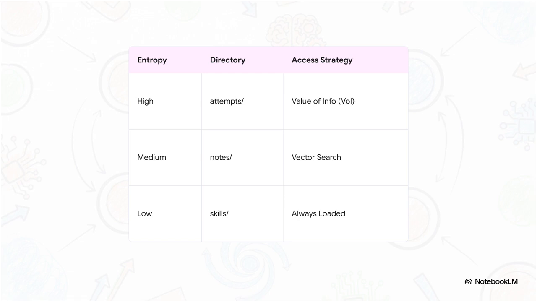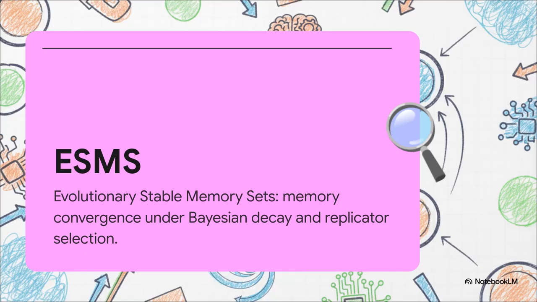Low entropy, high-frequency knowledge, like those validated skills, are super reusable, so they are constantly loaded in the active context window. Medium entropy data, like the notes, are retrieved dynamically via vector searches, but only when they're actually relevant to a specific task. And high entropy data? Those verbose, raw execution logs in the attempts folder, they get archived. The system only accesses them when formal value of information calculations prove that pulling them up is actually worth the token cost. Ultimately, Prism points us toward a fascinating theoretical peak called evolutionary stable memory sets, or ESMS.